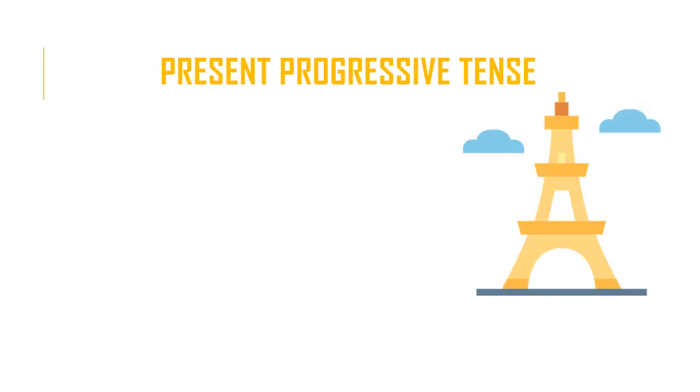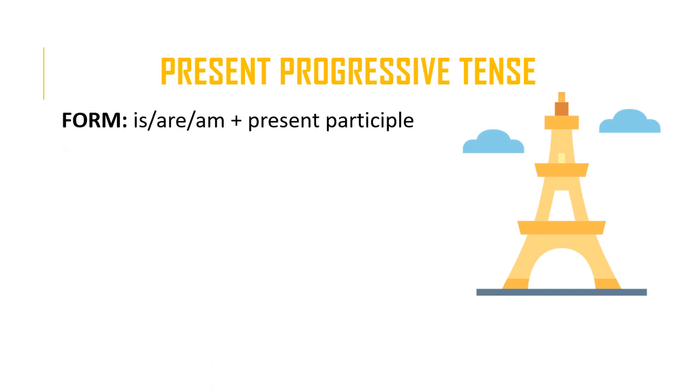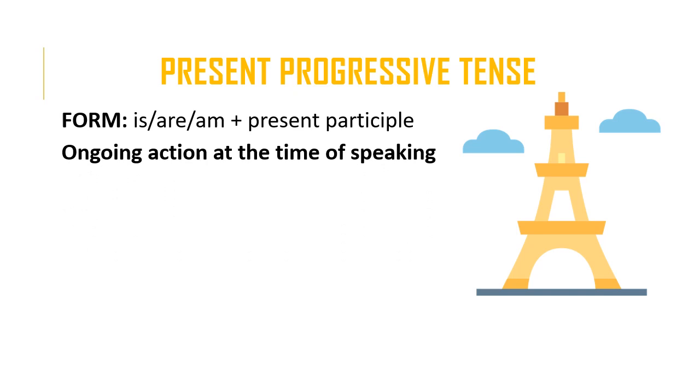The present progressive tense. Let's start off by looking at the form. You form the present progressive by adding the verb to be in the present simple form, so that's is, are, am, plus the present participle verb. The present participle is basically the base form of the verb plus ing. The main function of the present progressive tense is to talk about ongoing action at the time of speaking. So if I say I am studying right now, what I mean is at the time of speaking or writing this, I am studying.